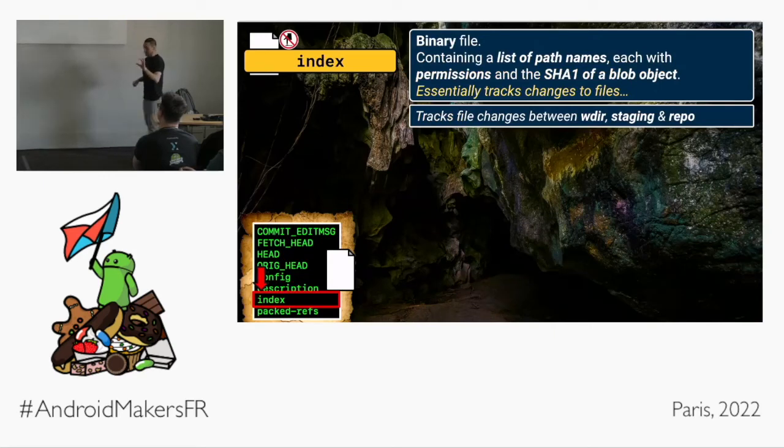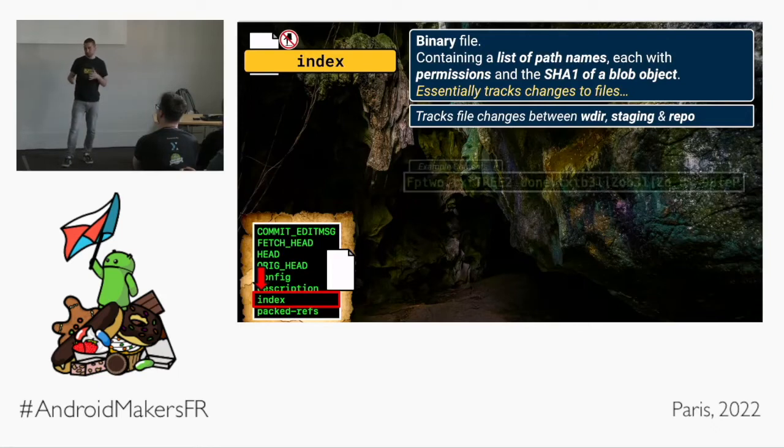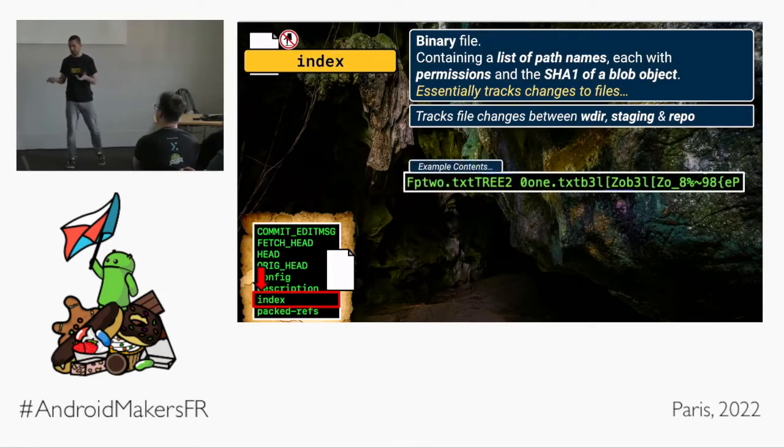The index file is vitally important. We're going to spend a couple of minutes here investigating this. This is a binary file, meaning that if we pop it open, we can't just read it. It's sort of nonsense garbage that we'll get. It contains a list of paths, permissions, and SHA-1 blob objects. Oh, memory tingles triggering. In this file, but what is it actually doing? It's tracking changes to your files. You can just think of it as tracking changes to your files.